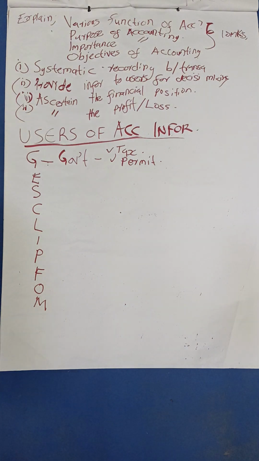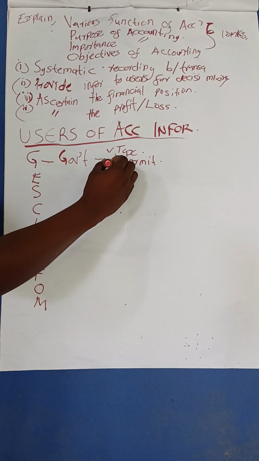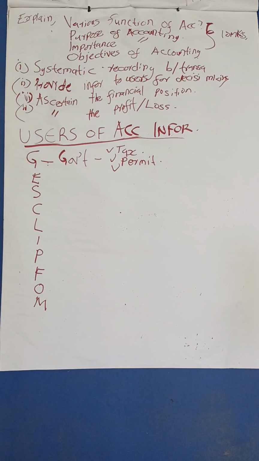Also, the government is interested in this information when they are experiencing challenges regarding the economy, let's say economic problems like inflation. So the accounting information of the business will assist the government to know that.